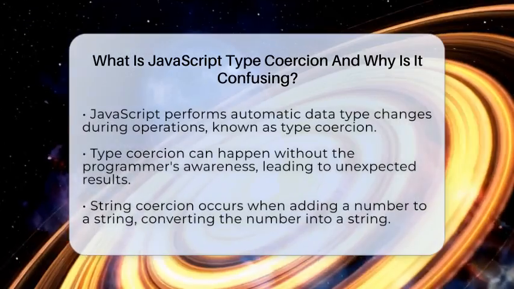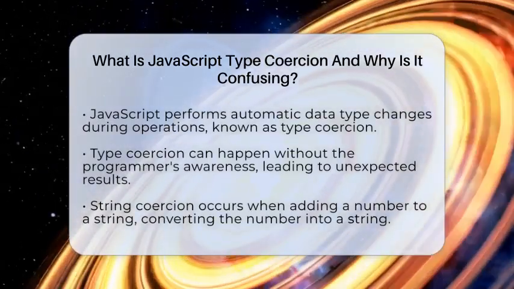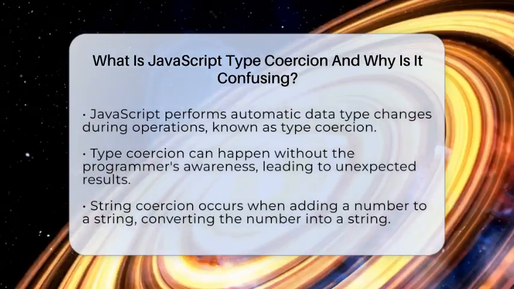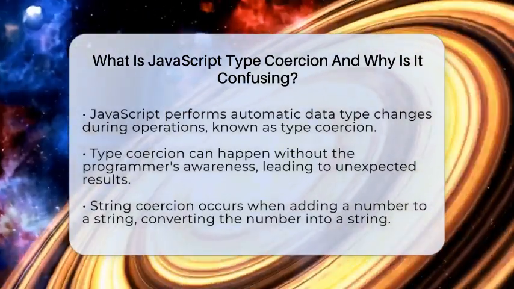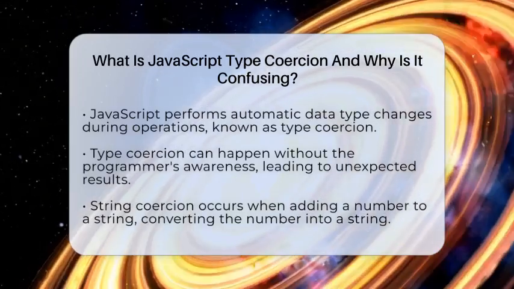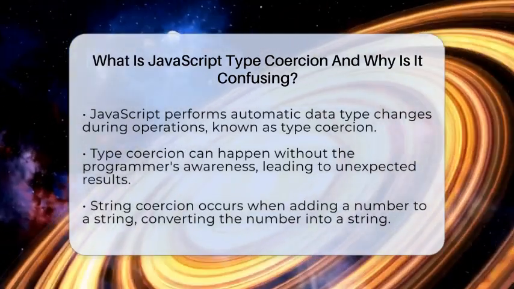It automatically changes data from one type to another to make operations work smoothly. This can happen without you even realizing it. Sometimes it's helpful, but other times it causes confusion. Type coercion happens in three main ways.